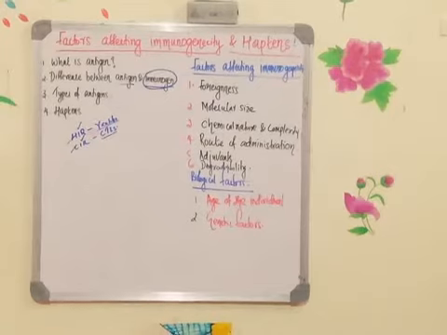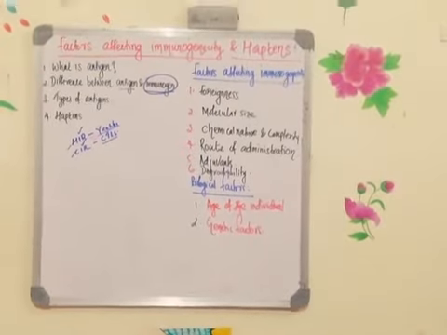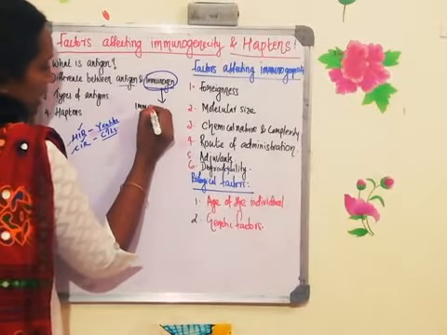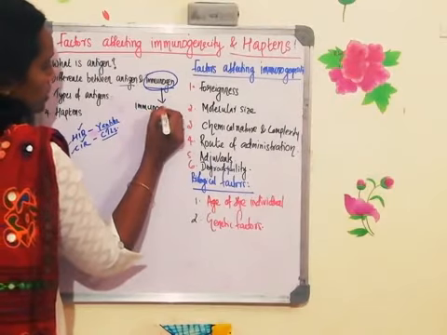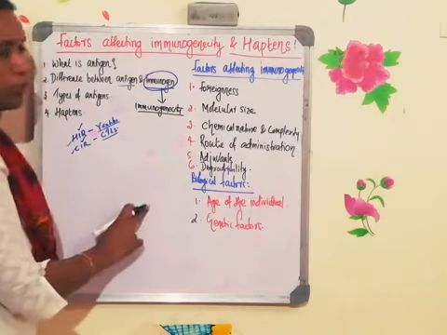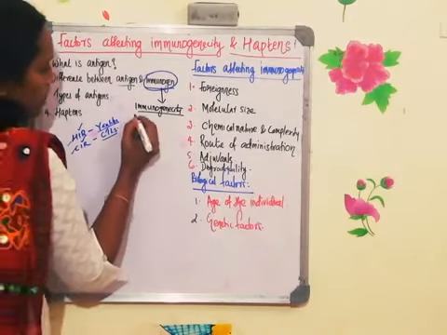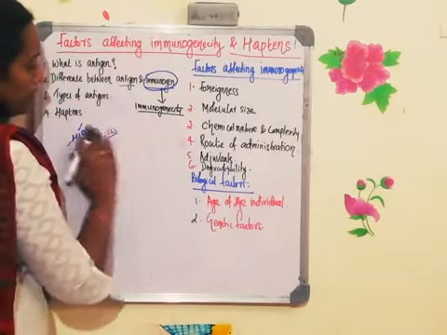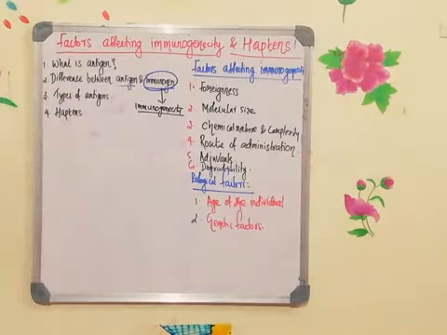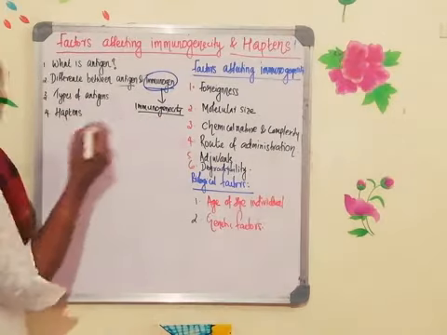Now you have to understand one more thing. The immunogen has a capability: it can activate a process called immunogenicity. Now what is immunogenicity? Activation of humoral or cell mediated immune response. With a simple formula kind of explanation, I will help you understand what humoral immunity and the cell mediated immune response are.